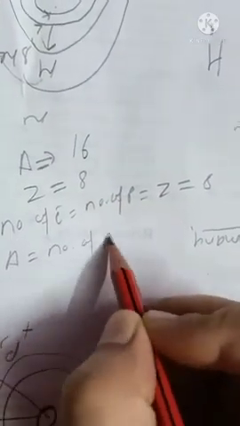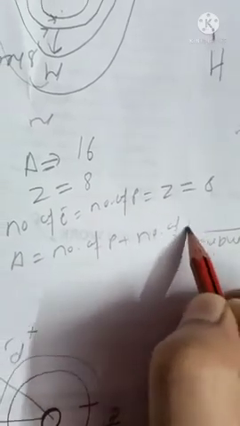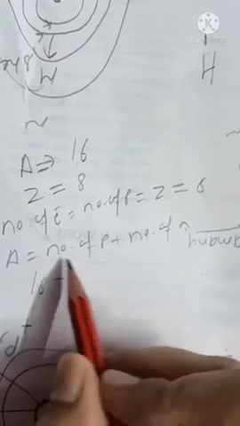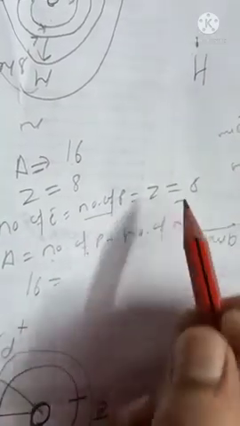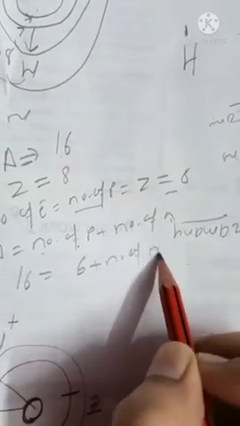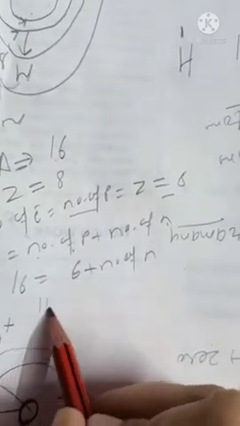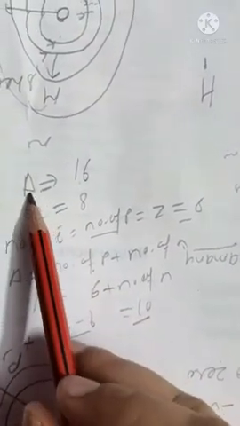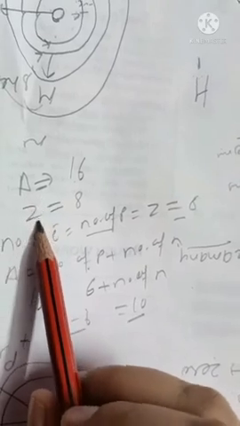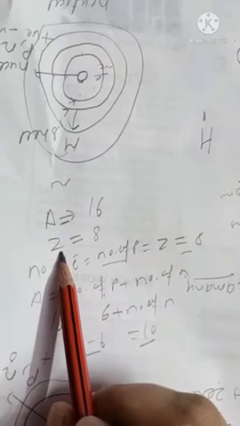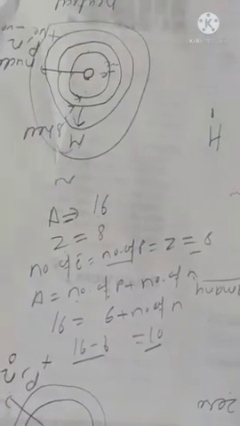We also know that A is equal to the number of protons plus the number of neutrons. A is given as 16, so 16 equals the number of protons, which we calculated as 8, so 8 plus the number of neutrons. So the number of neutrons will be 16 minus 8, which equals 8. So from the mass number and atomic number you can calculate the number of subatomic particles, meaning the number of electrons, protons, and neutrons.